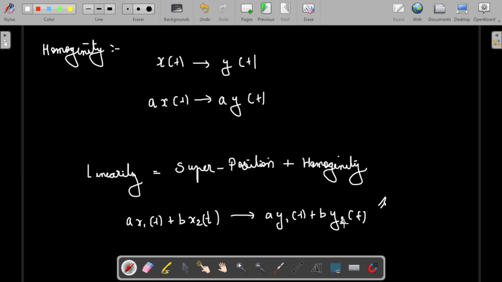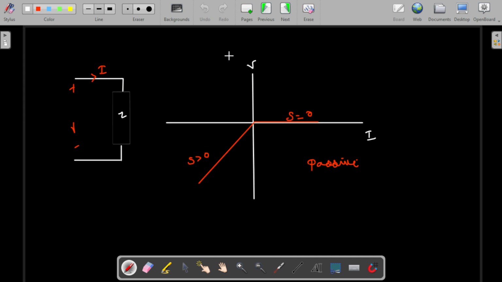For a linear system, the V-I characteristic must be a straight line passing through the origin. We know the slope relationship, y is equal to mx, and a plus c should not come. If this is followed, then we can clearly state that the element will be linear. Let us now go through some examples here. Let me erase a few things.